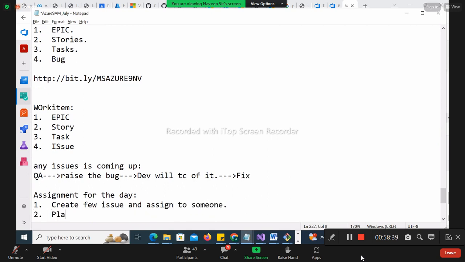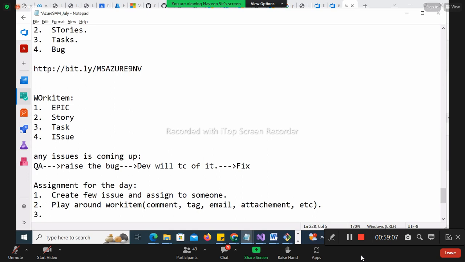Play around with the work item. Work item means you have to check the comment, tag, whatever I told you, email, attachment, all the parts, every point you go. You work on it, you have to play around.